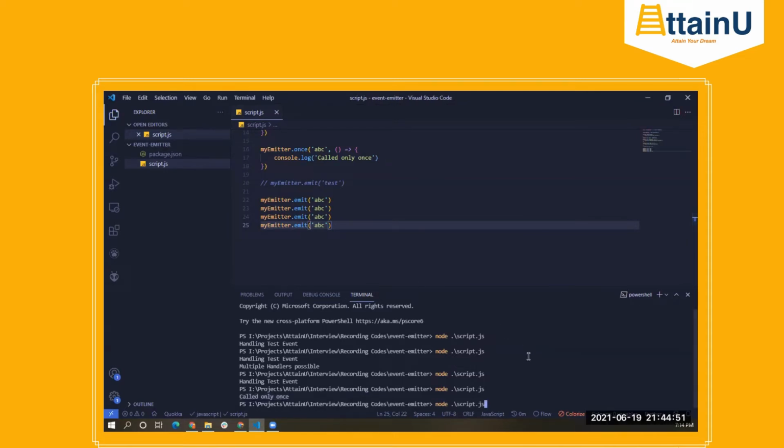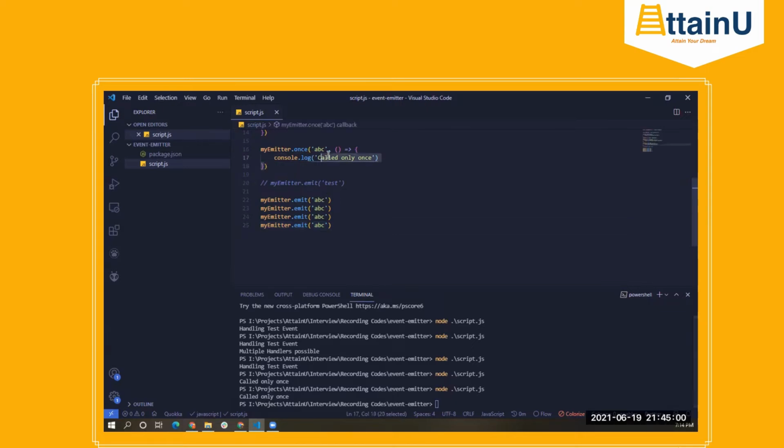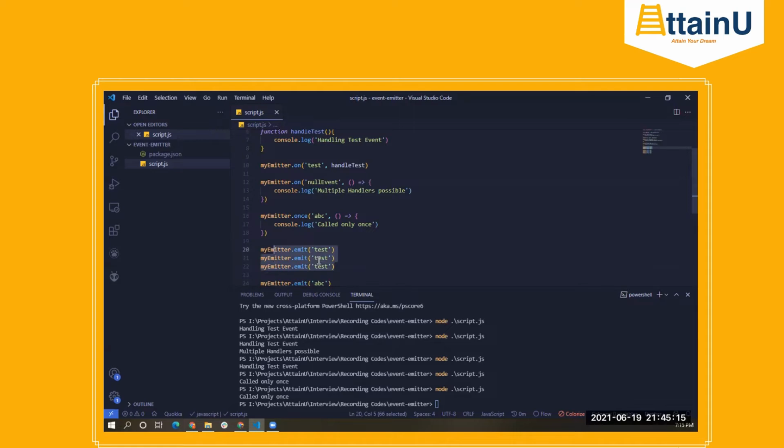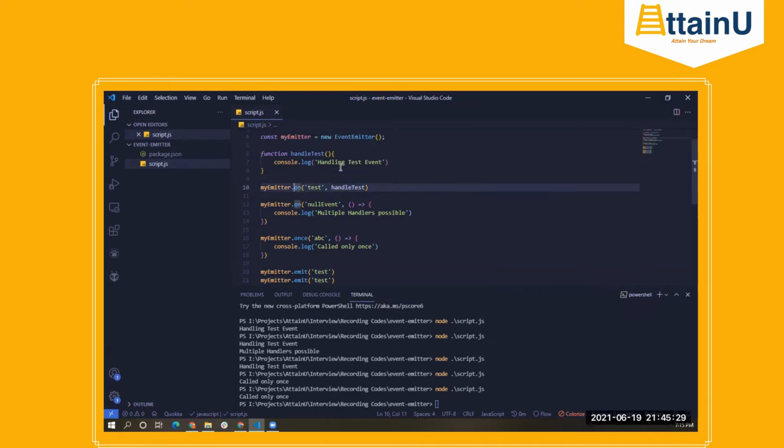What we'll get as the output now is again the same, right? Called only once, because only once this particular event handler will get executed. However, if we change this to 3 times, if we are emitting test three times, every time this event is emitted, that particular handler will be executed if you have used the on function, right? So when we have used the on function to attach our listener, this particular thing is getting executed, right?